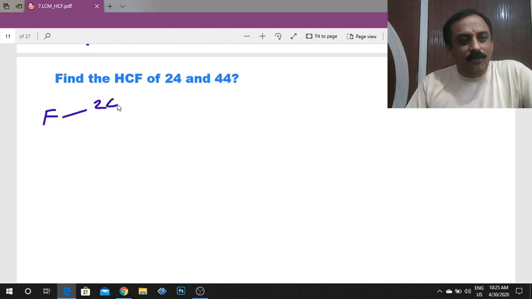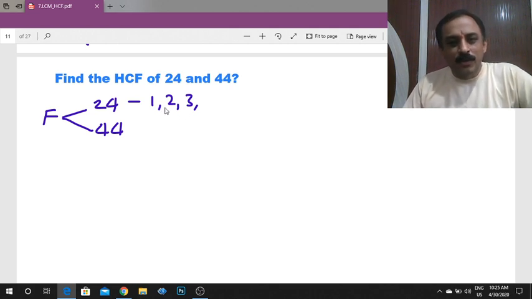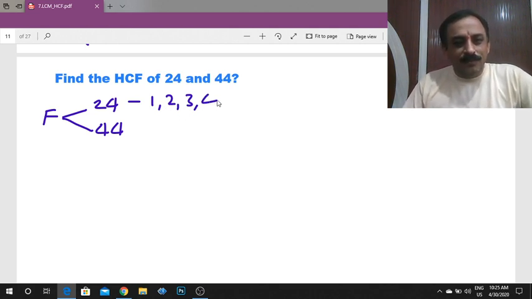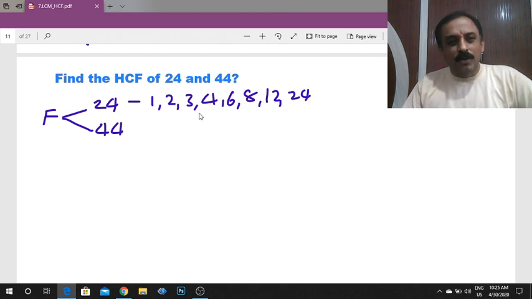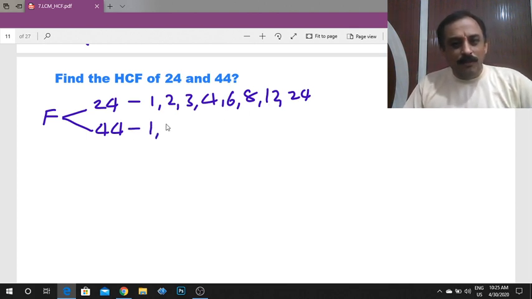So first write the factors of 24 and the factors of 44. 24 is divisible by 1, 2, 3, 4, 6, 8, 12 and 24. 44 is divisible by 1, 2, 4, 11, 22 and 44.